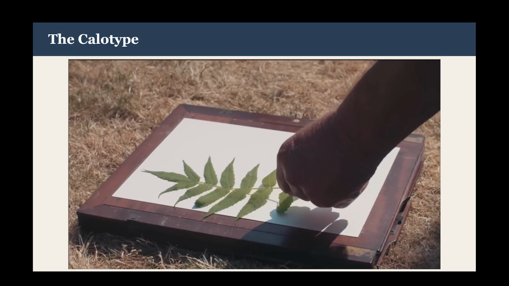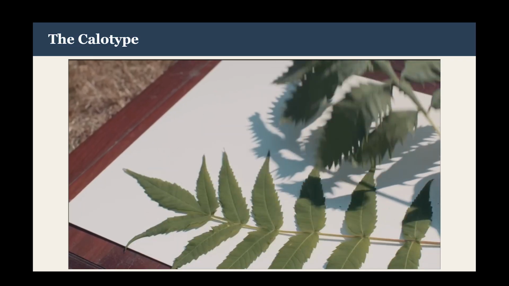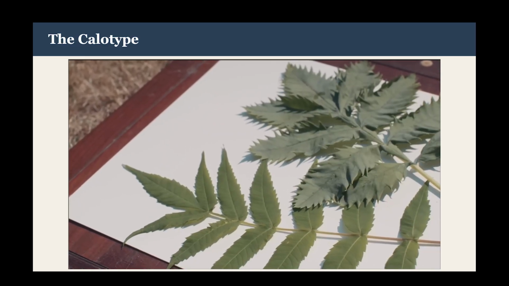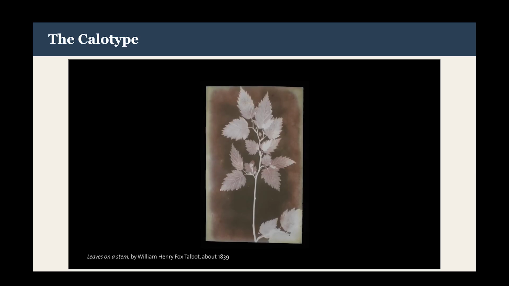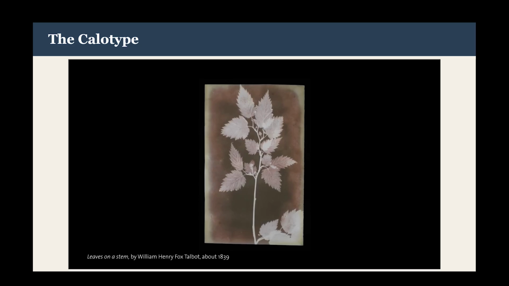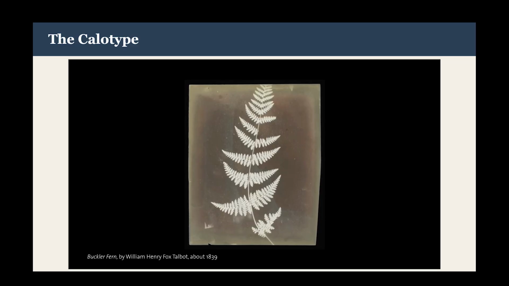To make an image, Talbot placed an object, like a leaf, on top of the sensitized paper and left it in the sun. The object blocked out the light, stopping the area underneath from darkening. This left a reverse impression of the object on the paper. The resulting images were known as photogenic drawings and became the first photographic negatives ever produced.